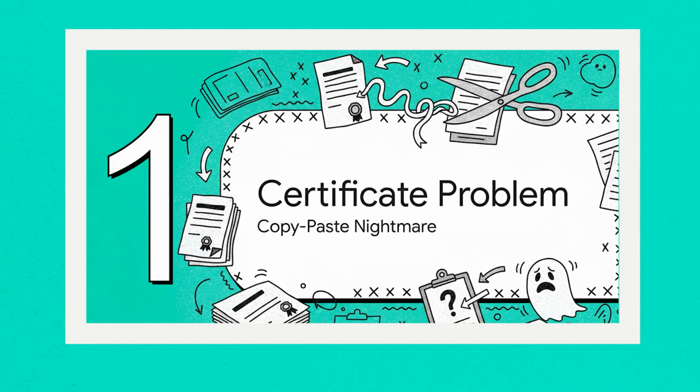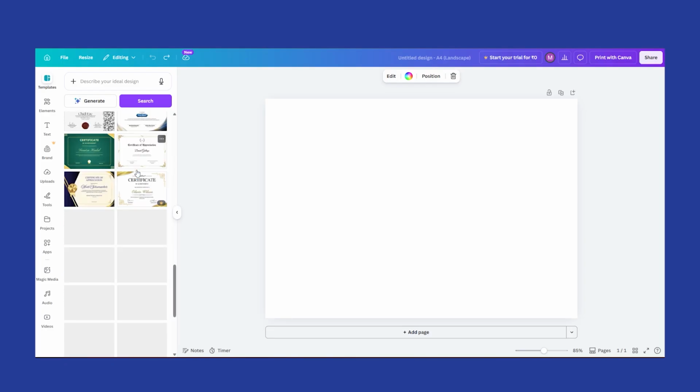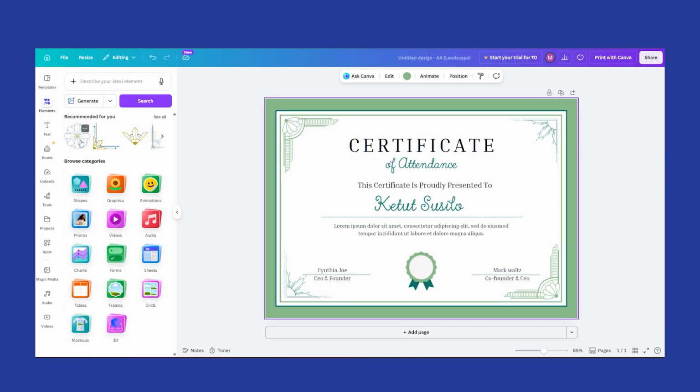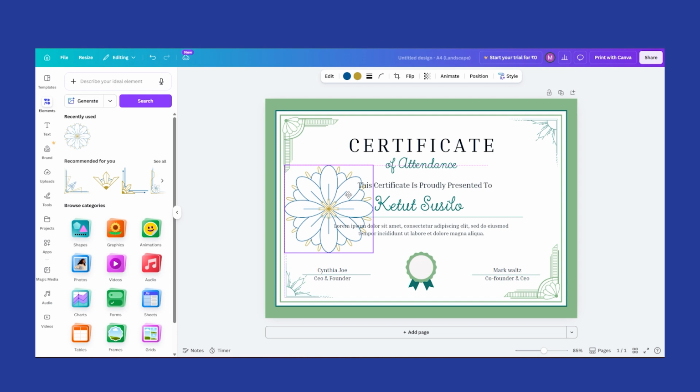So what we started doing was, okay, what are the challenges that are being faced? One is bulk generation. Right now, a lot of institutions and coaches use Canva to generate certificates. What they do is they pick up a template, or they will create a design from scratch.